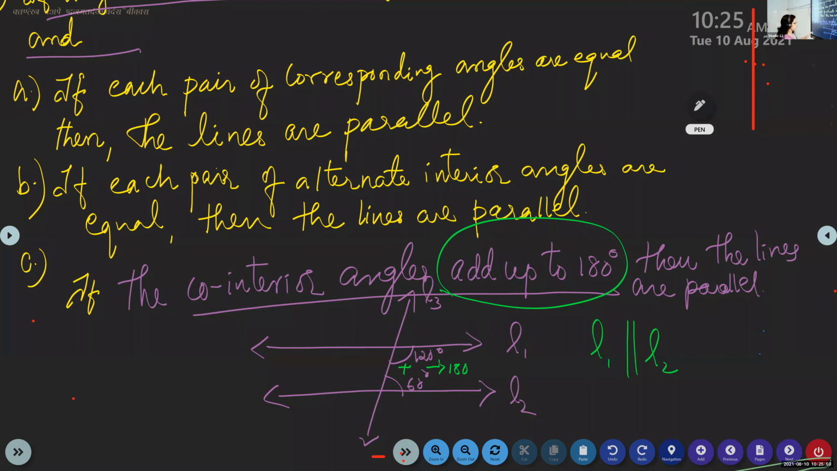Okay. So if the question is given like this, easily you can say that the lines are parallel. Why? Co-interior angles add up to 180 degree. Okay. How did we get the 120 degree? 120 degree is given in the question. It will be given. Okay.